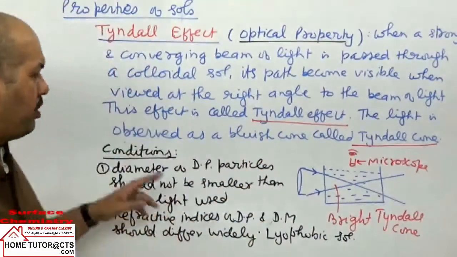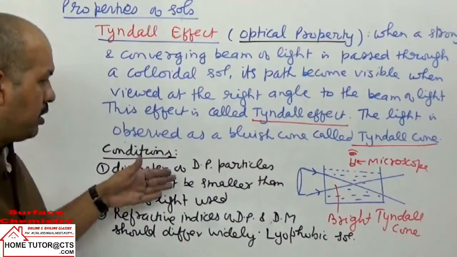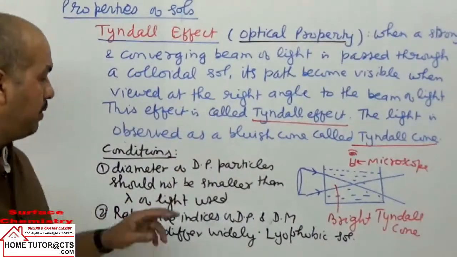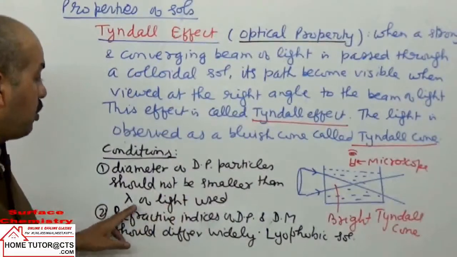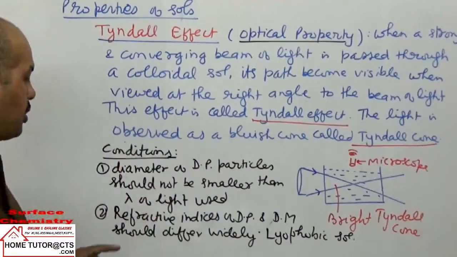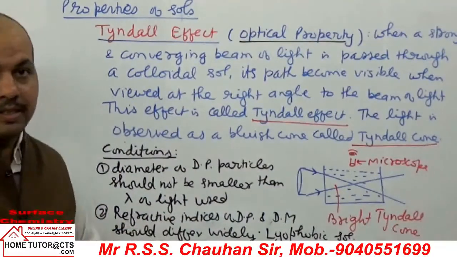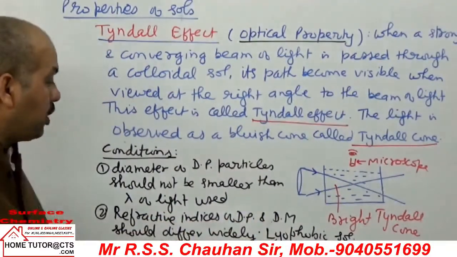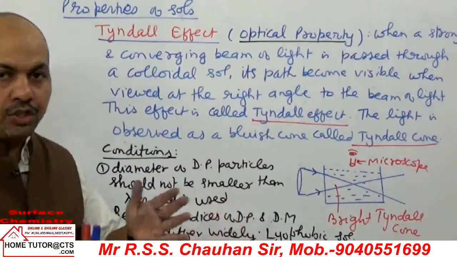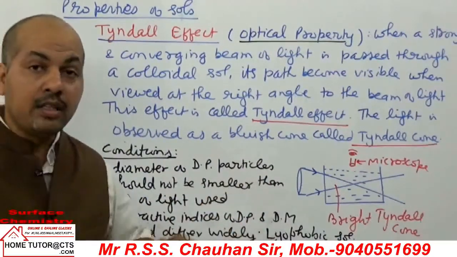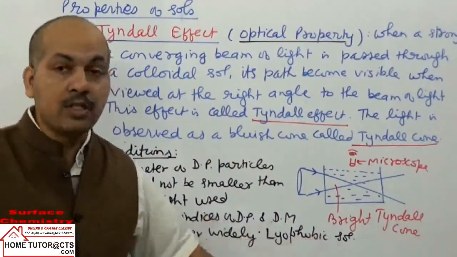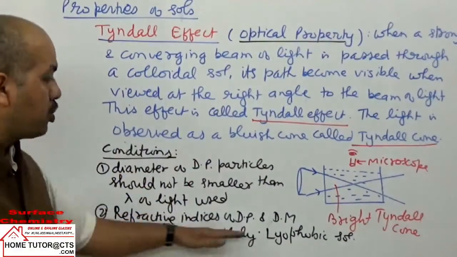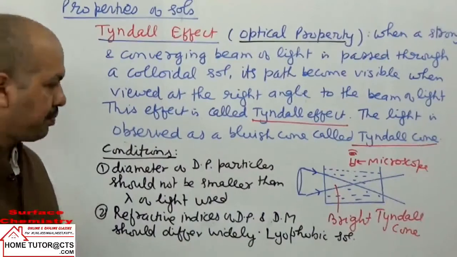So what are the conditions here? We have two conditions, which are quite important, and this question can be asked. First condition: the diameter of the dispersed phase particles should not be smaller than the wavelength of light used. Second condition: the refractive indices of the dispersed phase and dispersion medium should differ widely. These conditions are fulfilled by the lyophobic sols, so lyophobic sols show this effect. I hope it is clear.